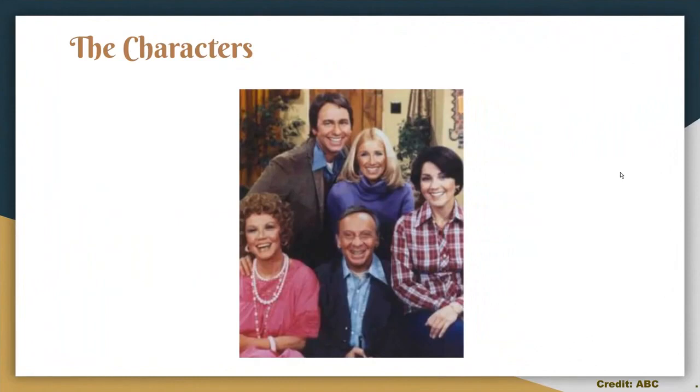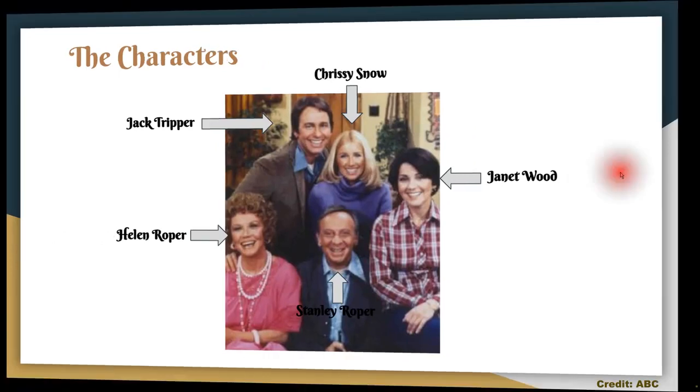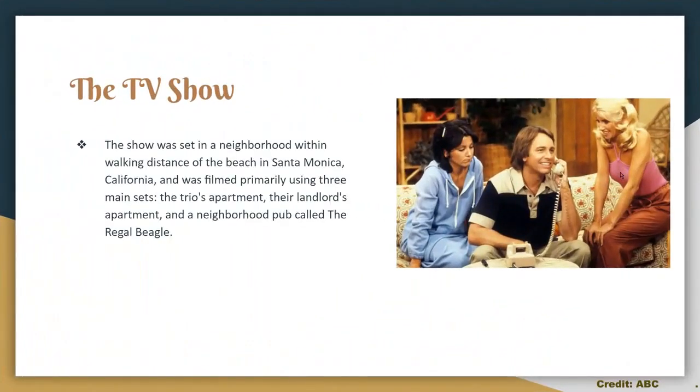The characters. We have Jack Tripper, Chrissy Snow, Janet Wood, Stanley Roper, and Helen Roper. The TV show.